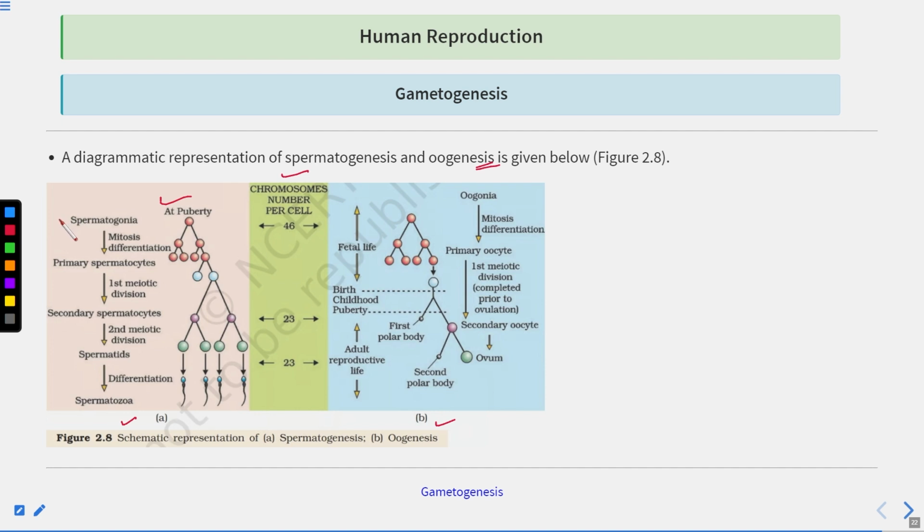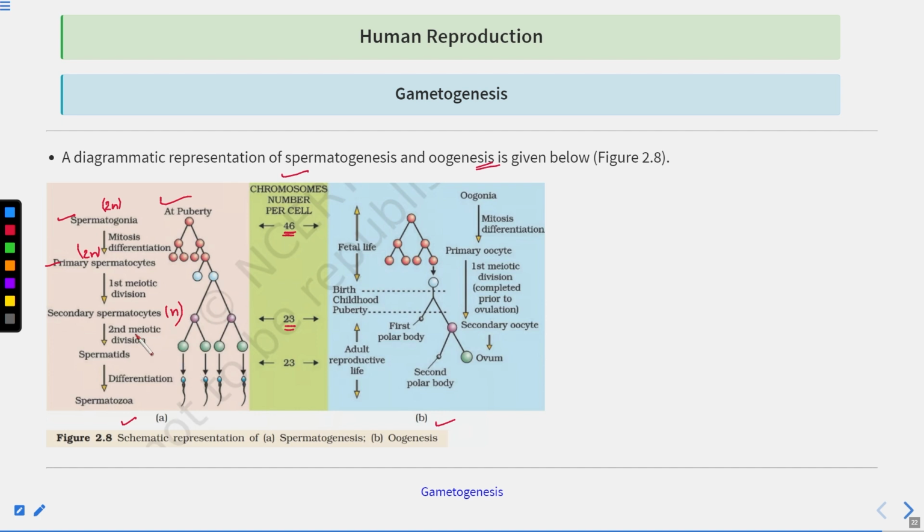Here spermatogenesis starts with the spermatogonia. Spermatogonia are diploid cells. Then they undergo mitosis and differentiation to form the primary spermatocytes. These primary spermatocytes are also diploid. Now the primary spermatocytes undergo the first meiotic division. So spermatogonia are diploid, and primary spermatocytes are also diploid. After the first meiotic division, they form secondary spermatocytes. Secondary spermatocytes are haploid and consist of 23 chromosomes.